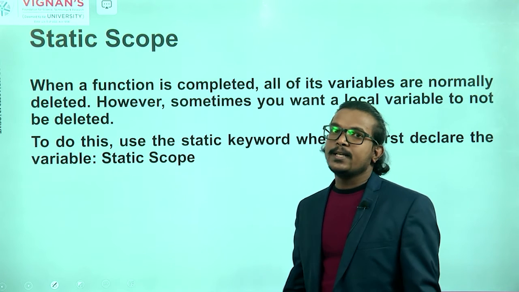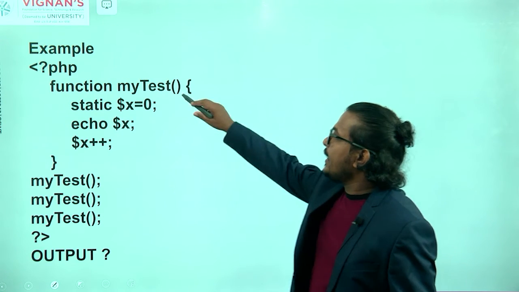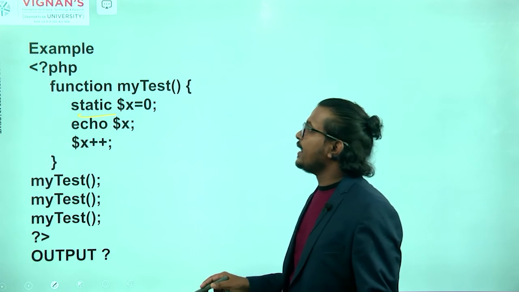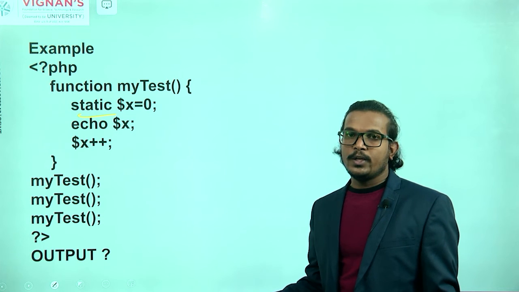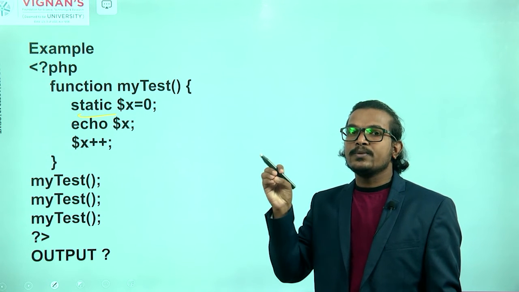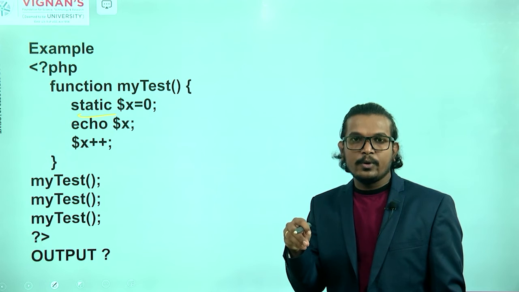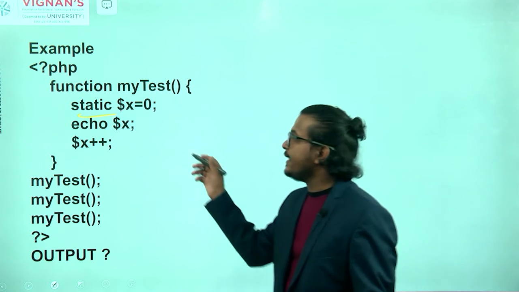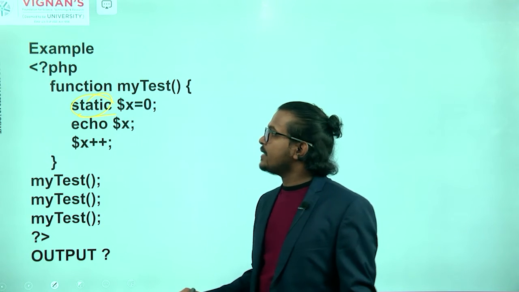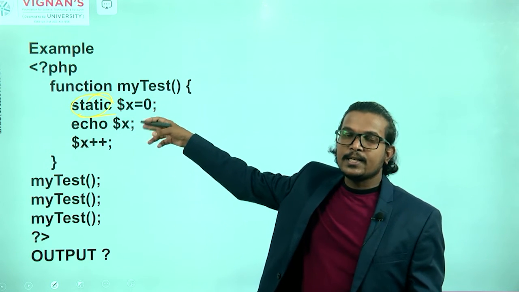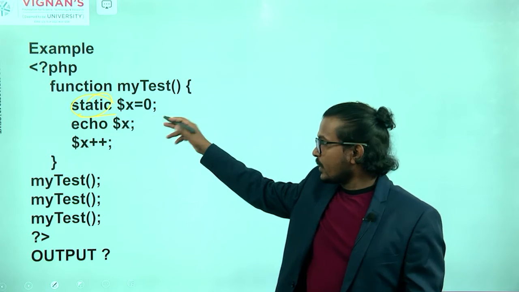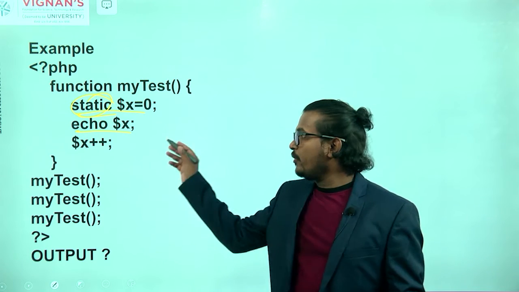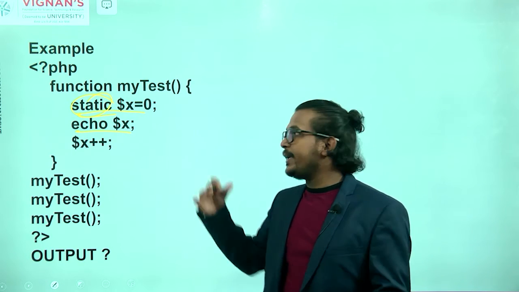So what is that particular static scope? Here we are writing one function. In this function, we are defining static x equal to 0. Static x equal to 0 means we are initializing that particular x variable with some value, that is 0, and that is a static value. With the help of the echo object, I am printing that particular information.